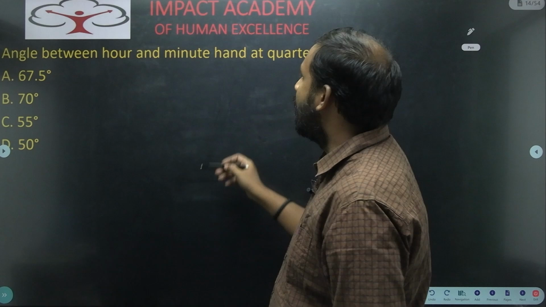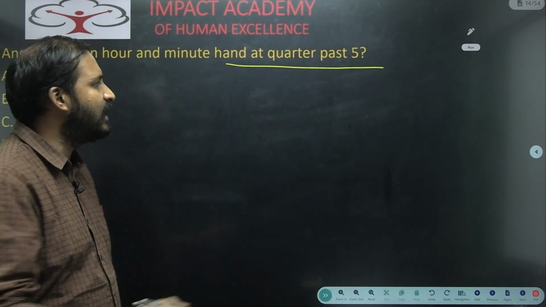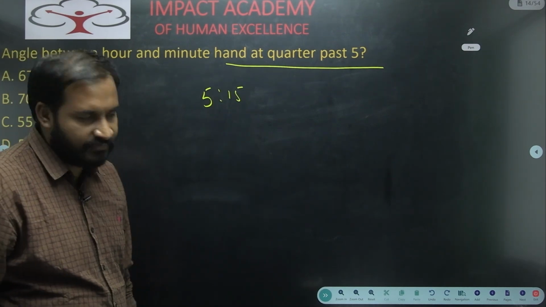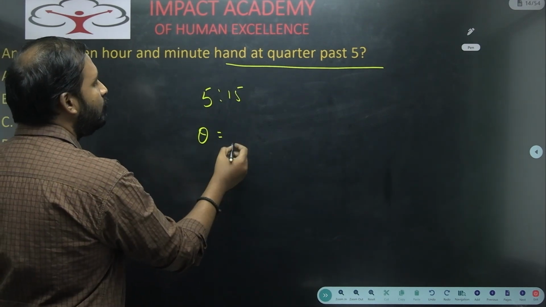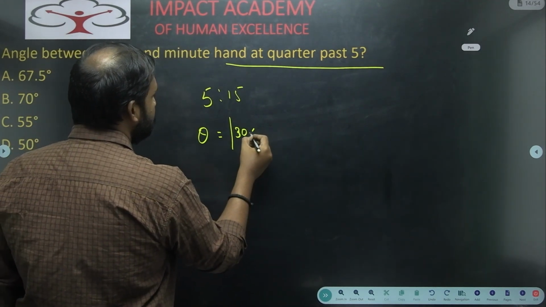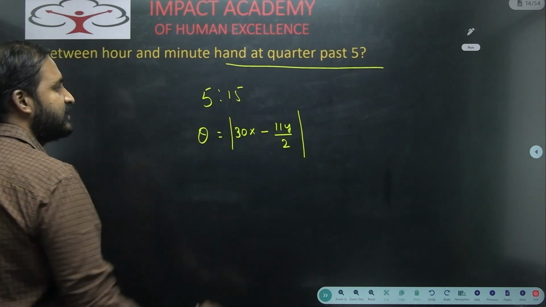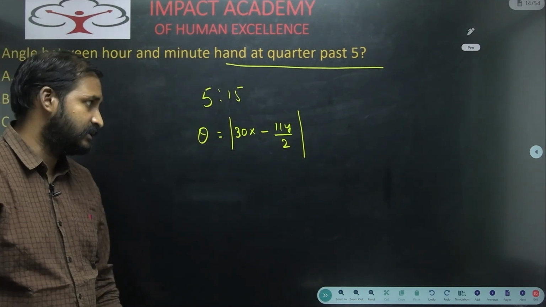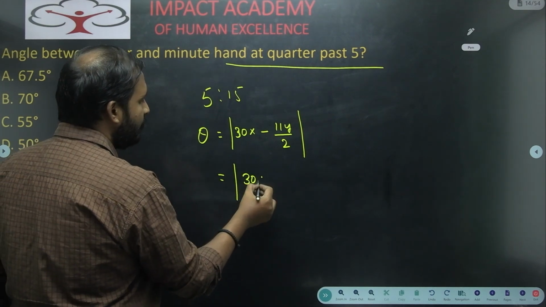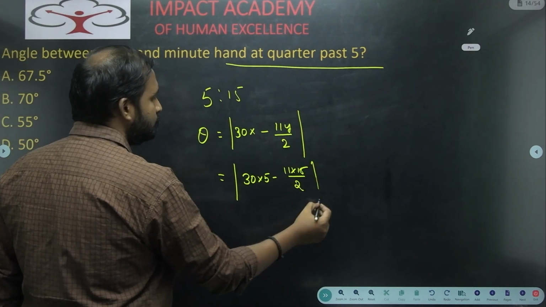Angle between the hour and minute hand at 5:15. What is the time we have? 5:15. So the angle between the two hands of the clock at 5:15. We have one formula: theta is equal to modulus of 30x minus 11y by 2. Here x represents hours and y represents minutes. So modulus of 30 into 5 minus 11 into 15 by 2.